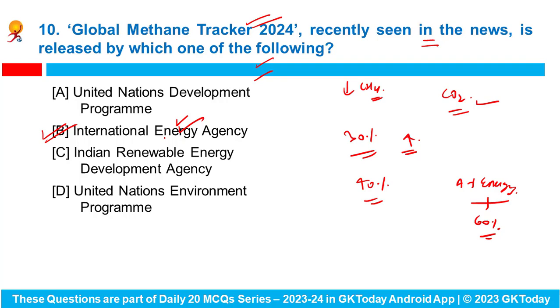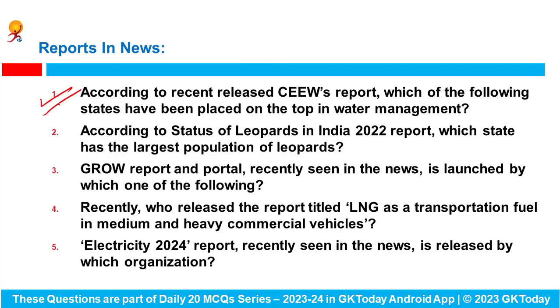Now let's see some of the important reports that came into news. According to the recent release CEEW's report, which of the following states have been placed on the top position in terms of water management? There are 3 states that were placed on the topmost position in terms of water management. First is Haryana, second is Karnataka, and third one is Punjab. According to the Status of Leopards in India 2022 report, which state has the largest population of leopards? This is Madhya Pradesh state.